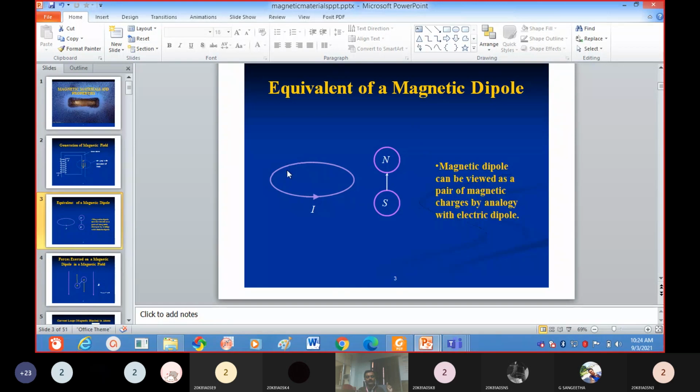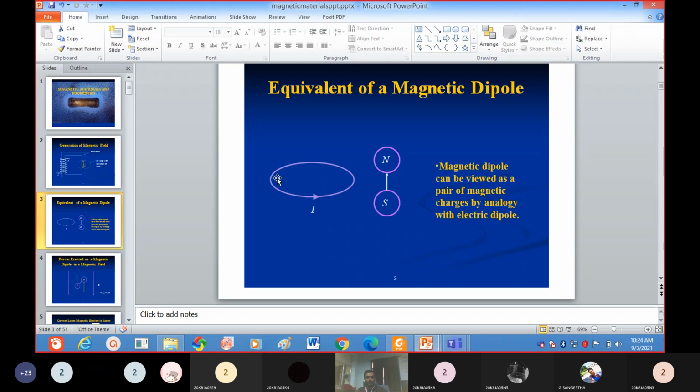If an electron is revolving around the orbit, due to this orbital motion, that is circular motion only. Circular motion means a current-carrying circular coil. Because of the current-carrying circular coil, what happened? A magnetic field is produced. Like that only here also, the current is moving like a circular coil.